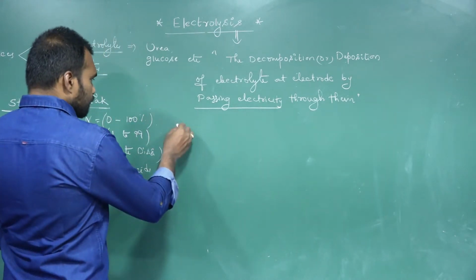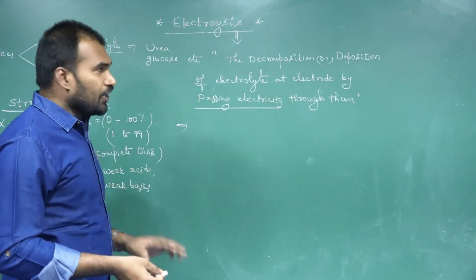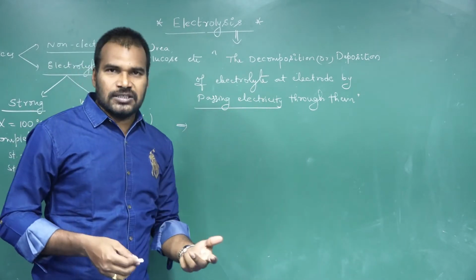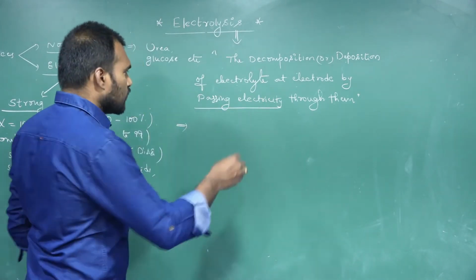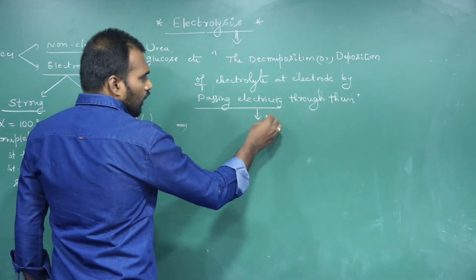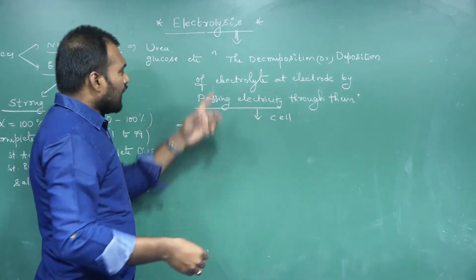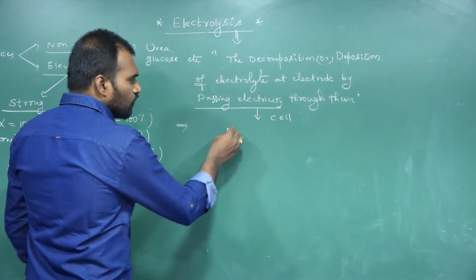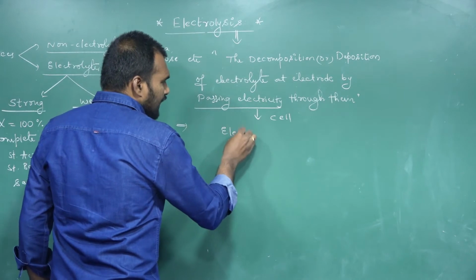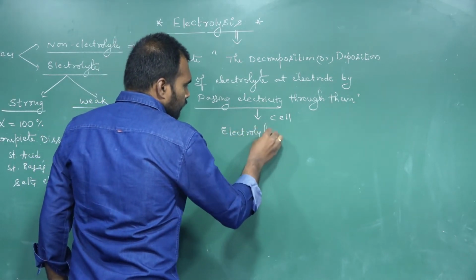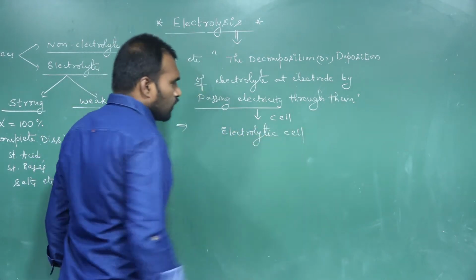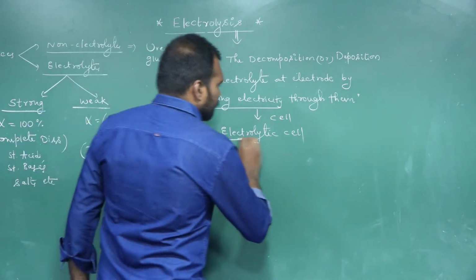The cell in which the electrolysis takes place, we call the electrolytic cell.